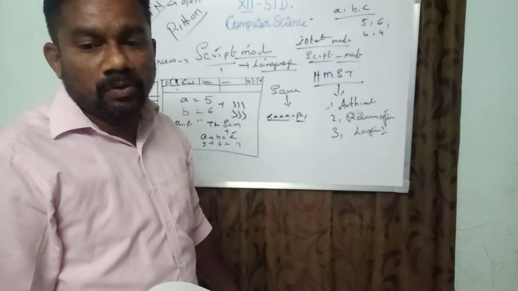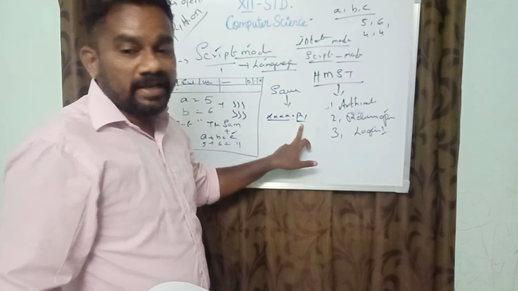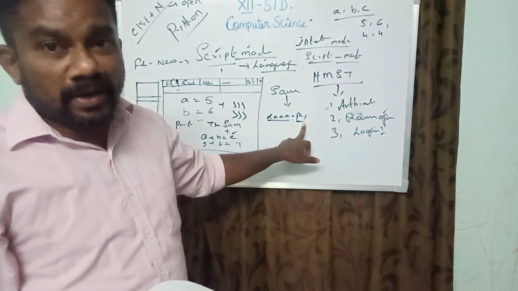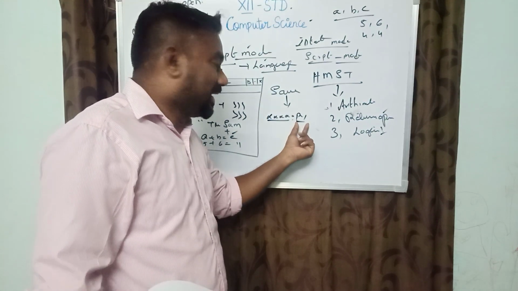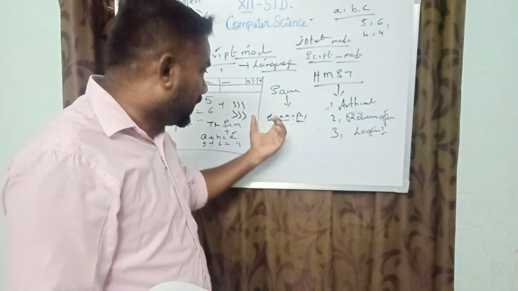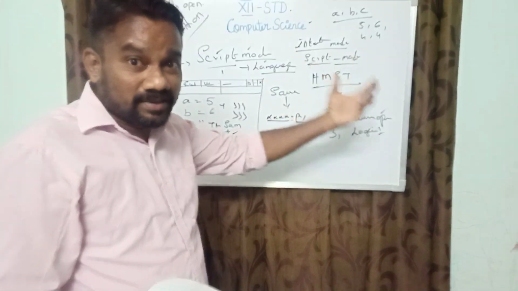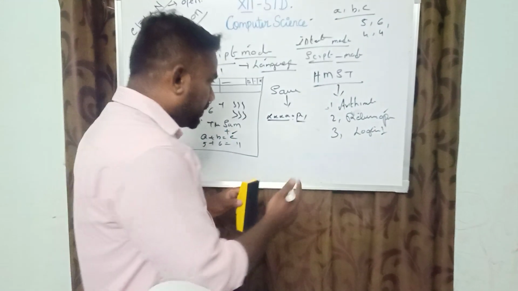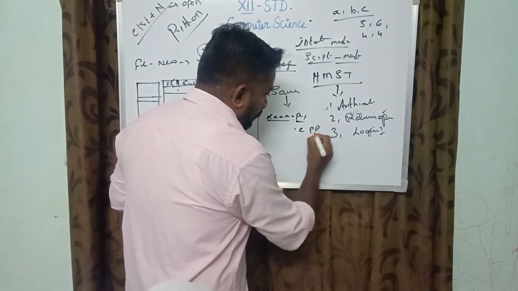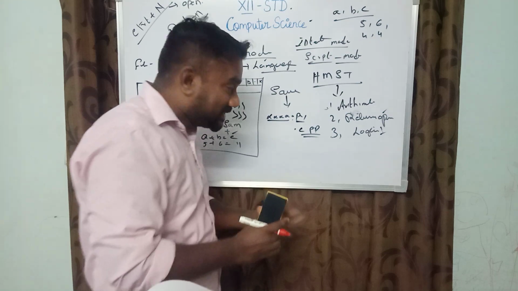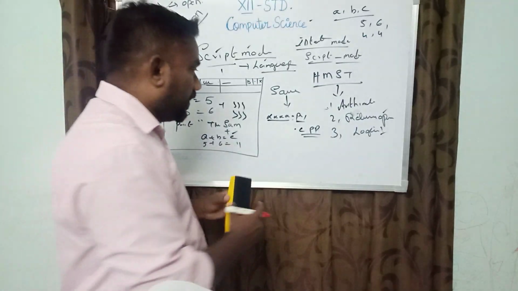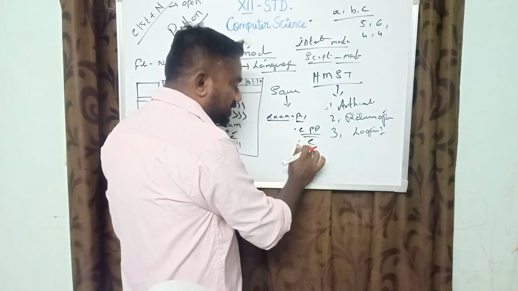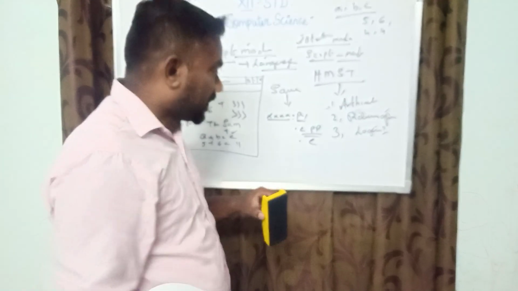The file should have a domain name. Domain name means for creating an exe file, the file should be converted as Python coding. .cpp means the file should be saved as C++. .c means the file should be saved as C programming.